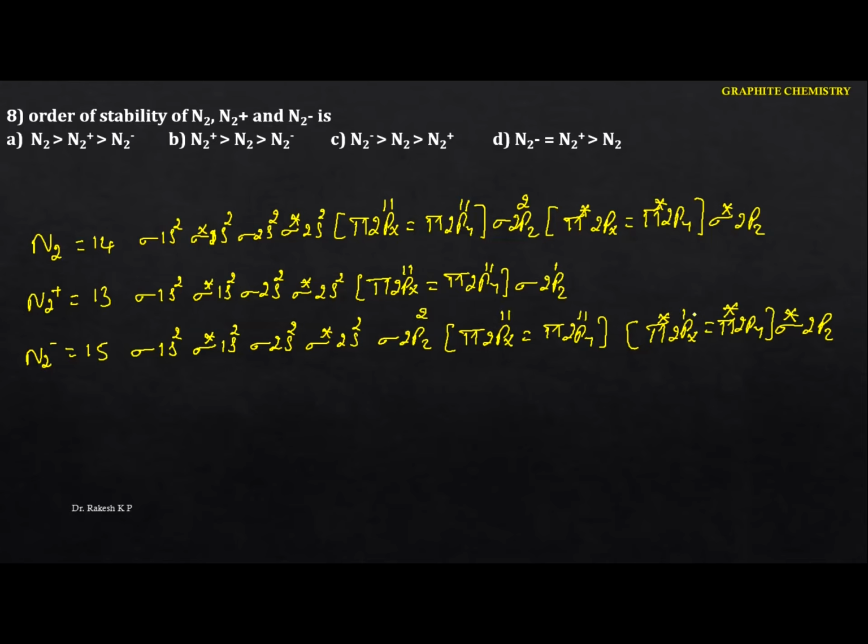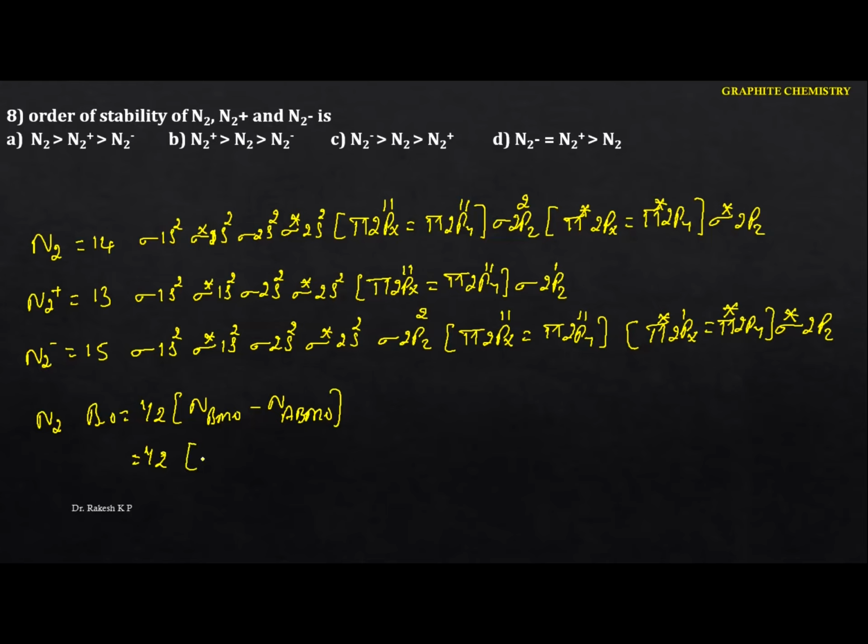Now once we know the molecular electronic configuration, let me calculate the bond order. For nitrogen here, the bond order is equal to half into the number of bonding molecular orbital electrons minus the number of anti-bonding molecular orbital electrons. If you take the bonding molecular orbital, this is 2, 4, 5, 6, 7, 8, 9, 10.